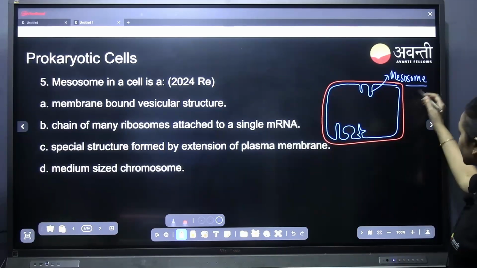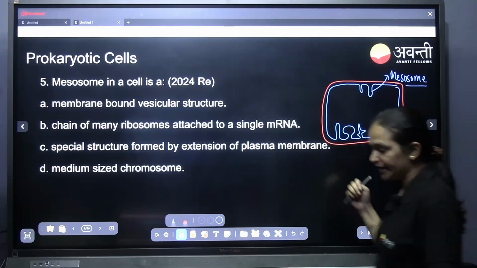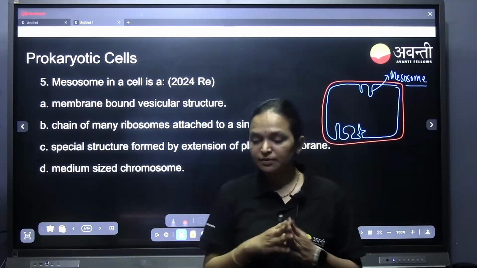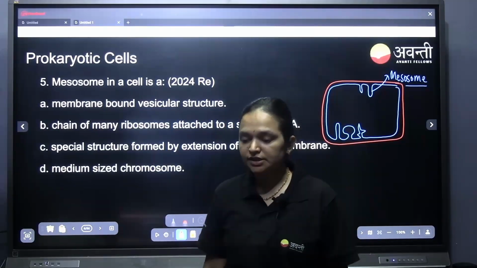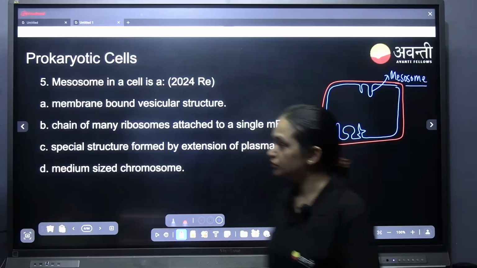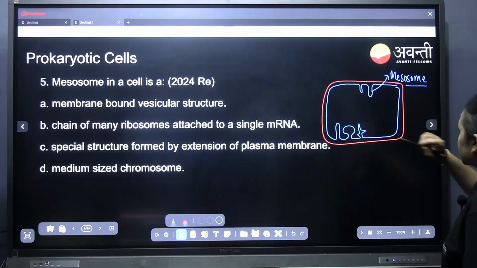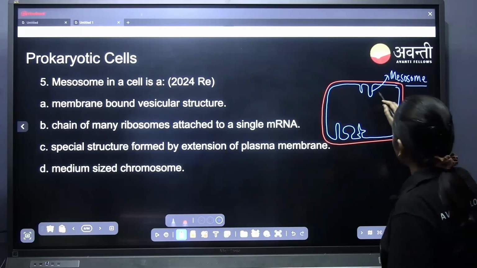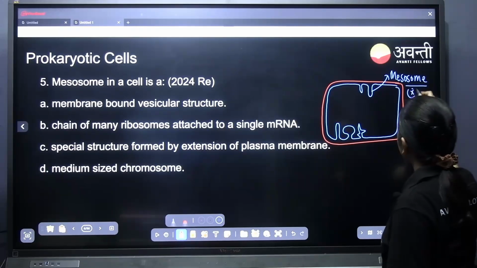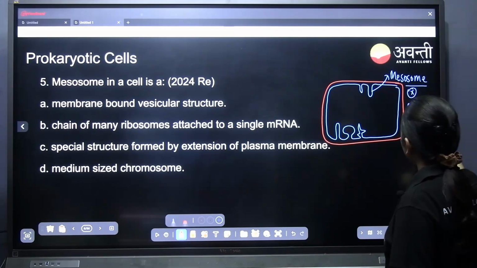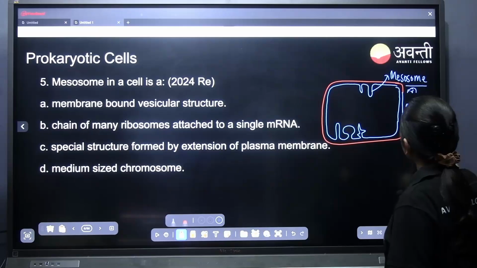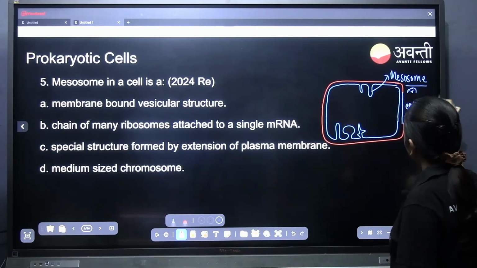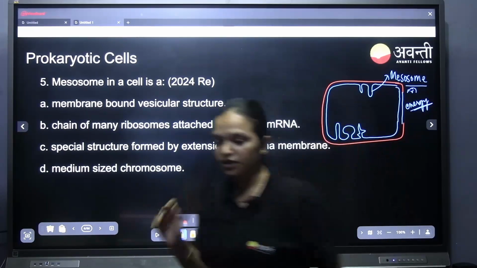It helps in DNA replication, it helps in cell wall formation, and it helps in DNA replication as well as distribution among the two cells when the cells are dividing. So these are the things the mesosome does. And also one of the other things it does, especially, is energy synthesis. The ATP will be synthesized in that particular mesosome.